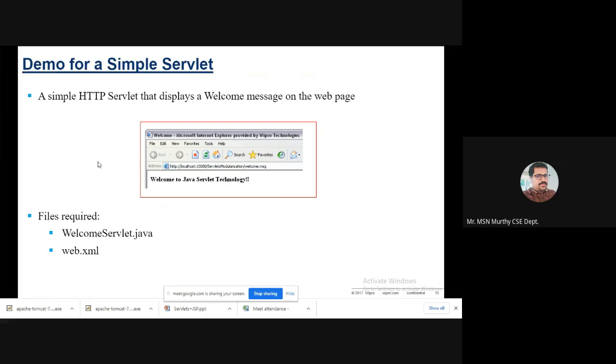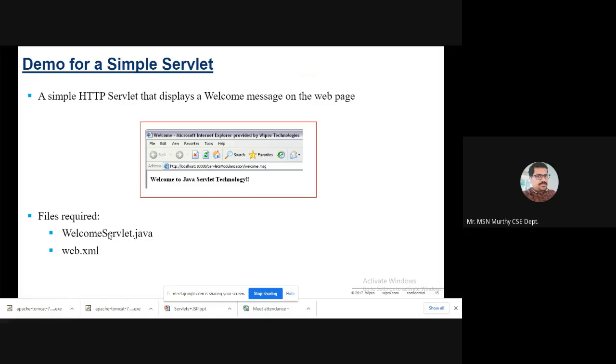So, a sample demo for a sample servlet. You have to run it like this. Wherever you store it, you have to type, for example, servlets modularization slash welcome.msc. That is the file name. You have to run it like this.